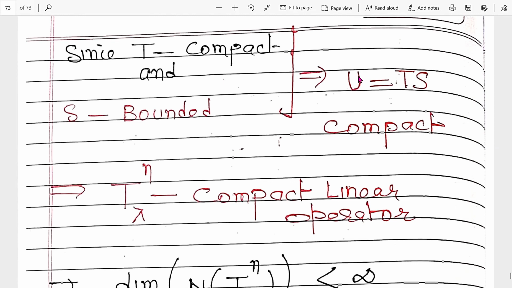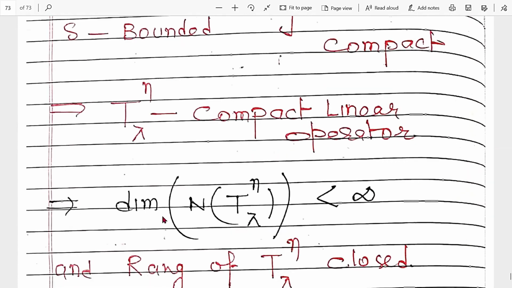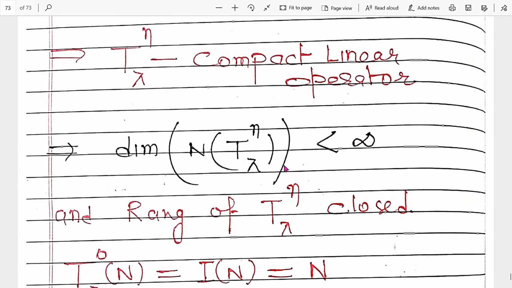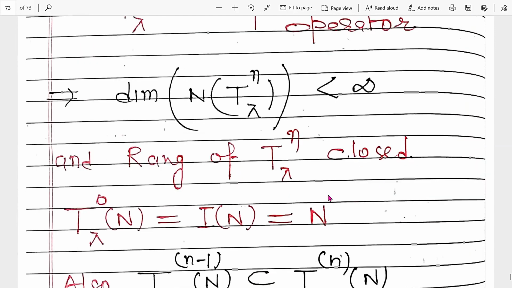If U is a compact operator, then the nullity of U^n_μ is less than infinity. So this is equal to this value, so the dimension of this is less than infinity, and range, not range. Here correct, it is some clerical mistake. You may say that it is a range. So the range of T_λ^n is closed. If the range of T_λ^n is closed, right? So we get that the range is closed.